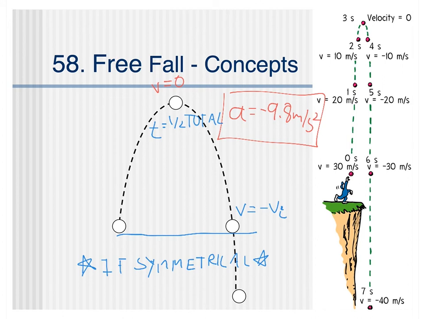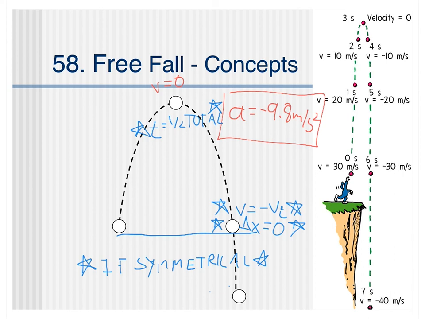And the last concept that we know, and once again, this is only if it's symmetrical, is that the displacement, when it returns to this point here, is going to be 0. And that makes sense. That's really just the definition of returning to where it started. If an object goes up and comes back to the same point that it started at, its displacement is going to be 0. So there we have 3 additional concepts, only true if it's symmetrical.